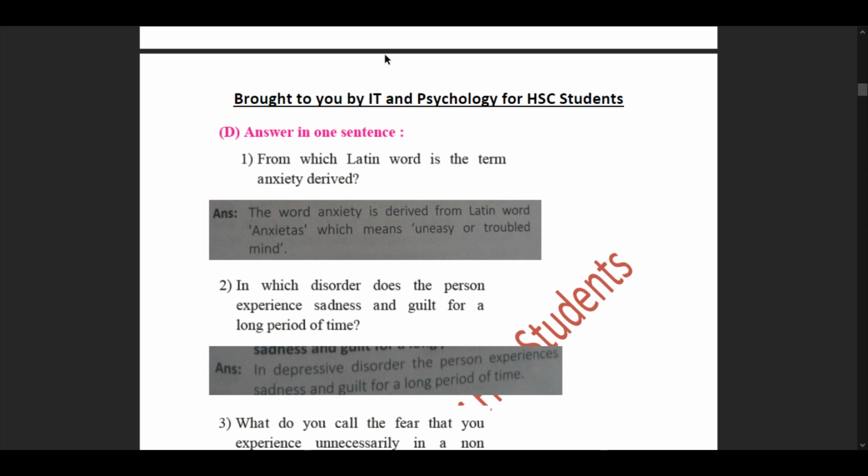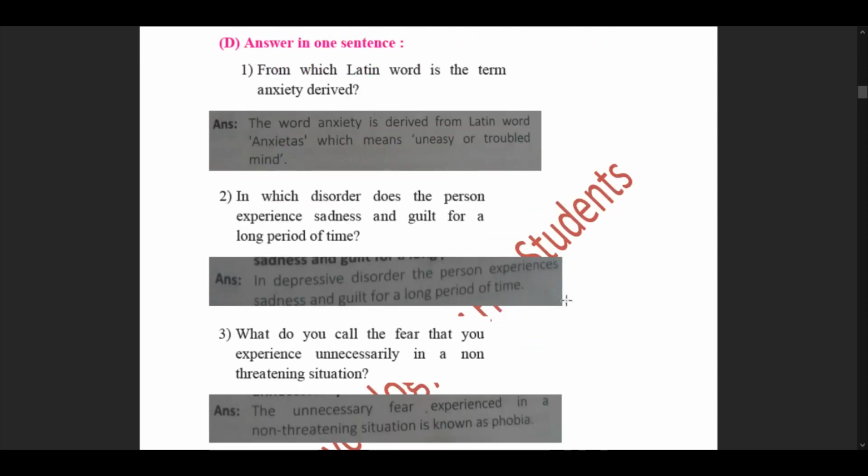Note this down as it has been given, as these are accurate answers from selective digests and reformed answers, and verified by various teachers and faculties of colleges, which have confirmed that these would be preferred answers for our board examination. So then we move forward to our second question. In which disorder does the person experience sadness and guilt for a long period of time? So here we understand that in depressive disorders, the person experiences sadness and guilt for a long period of time.